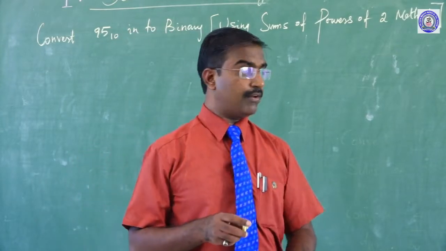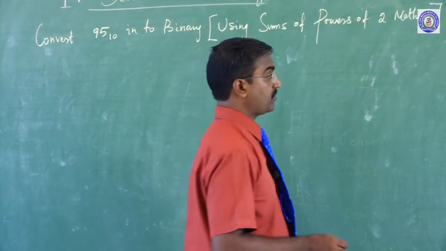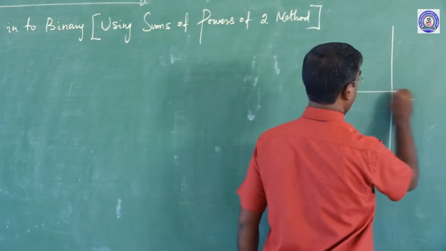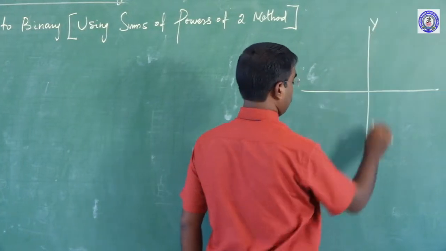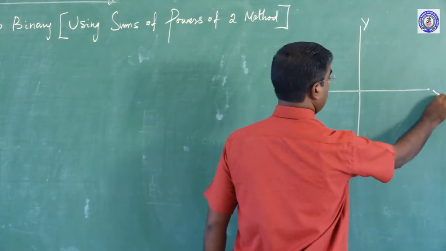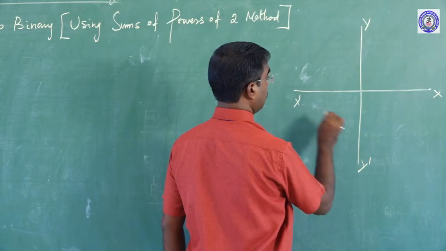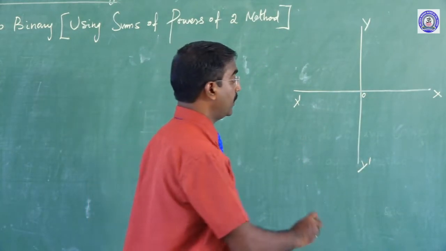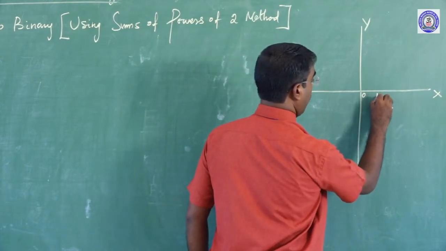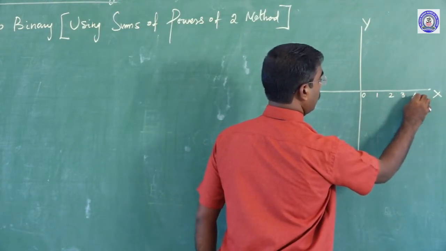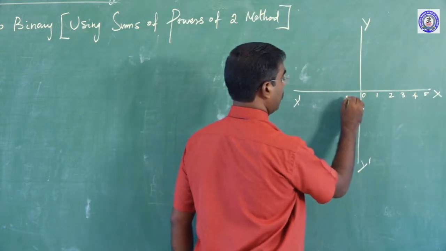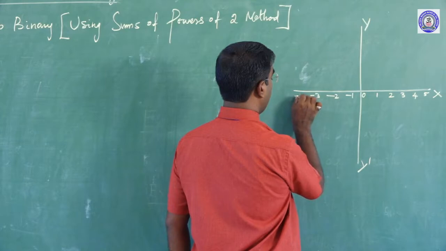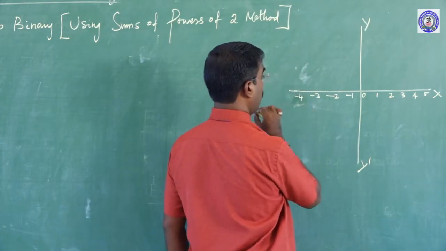Generally we know graphically there is a representation: this is y, this is y dash, this is x, and x dash. The point is 0. Then 1, 2, 3, 4, 5 positively, and -1, -2, -3, -4 negatively. It is going on.